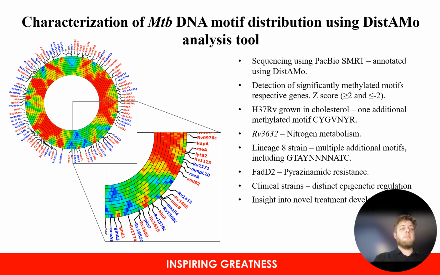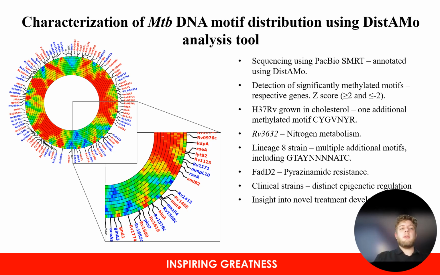To better understand the image on the left-hand side, the red indicates genes that were significantly methylated by this motif, designated a z-score of greater than or equal to 2, while the blue zones indicate significantly unmethylated regions, designated a z-score of less than or equal to -2. For this motif specifically, some of the regions that were significantly methylated or unmethylated were as follows.